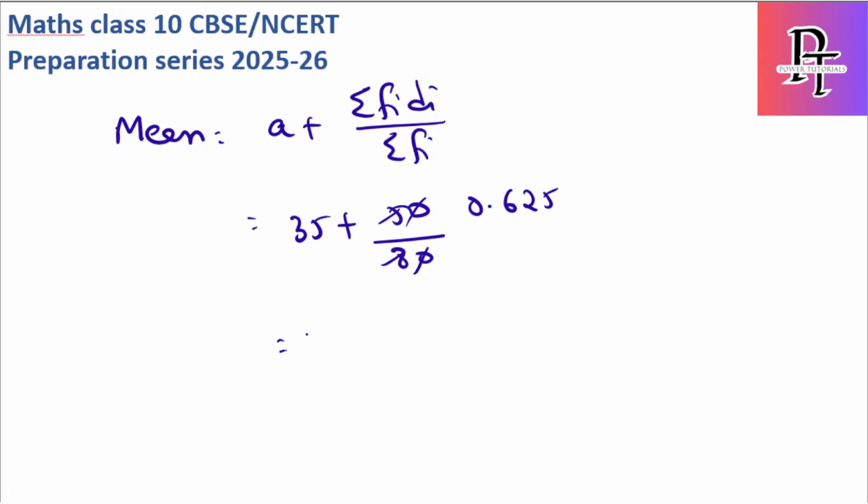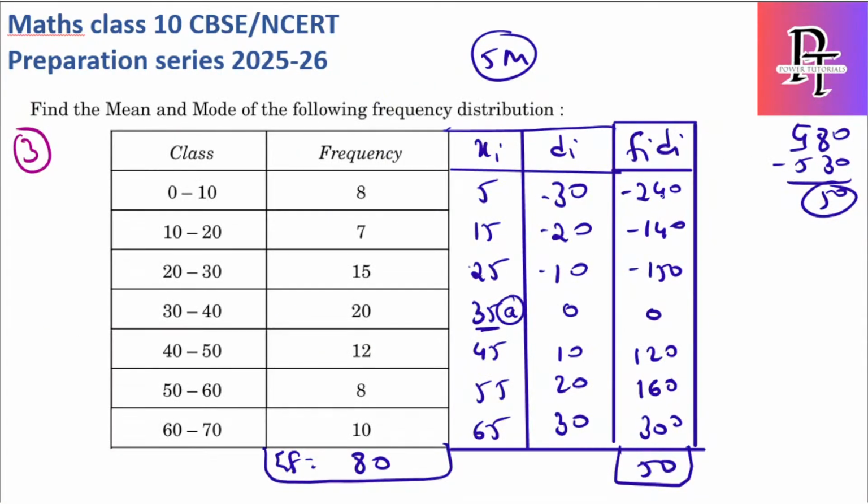So the final answer is 35.625. This is the mean value. So let's check here as well. 380, 480, 380, 530. Okay. 280, 580. Correct.